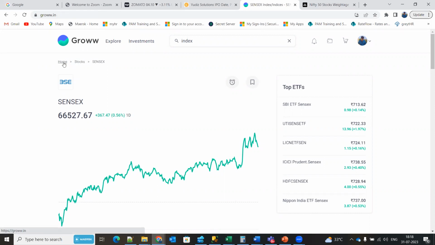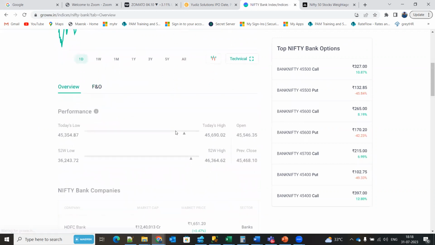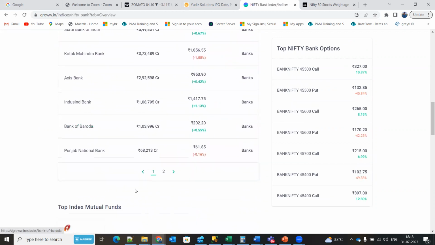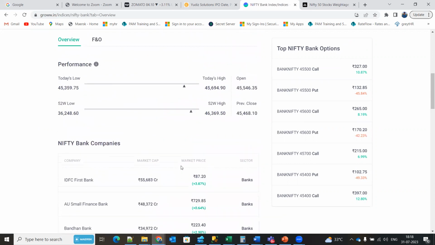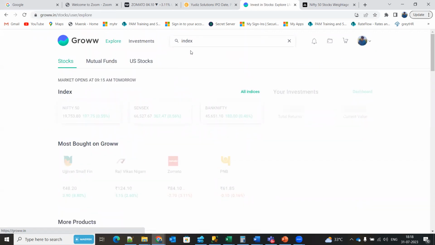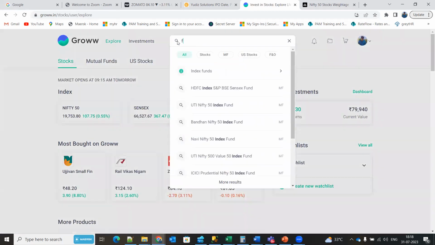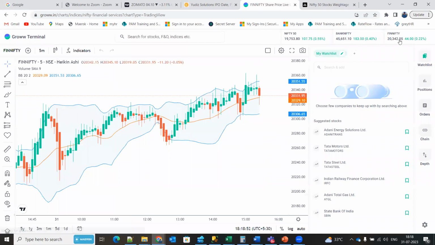Of our stock exchange. Then Bank Nifty, as I told, this is an index of the banking sector. It holds around 12 banking companies which are listed here. Then we have something called Fin Nifty as well.